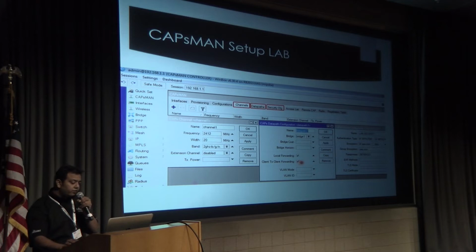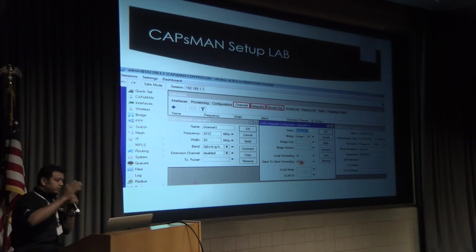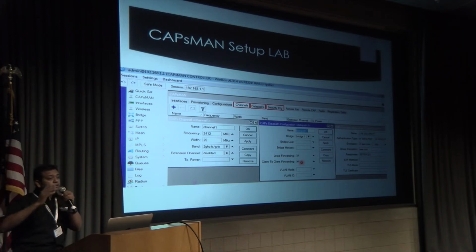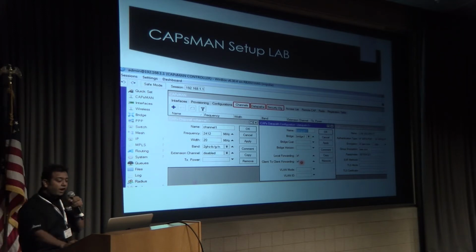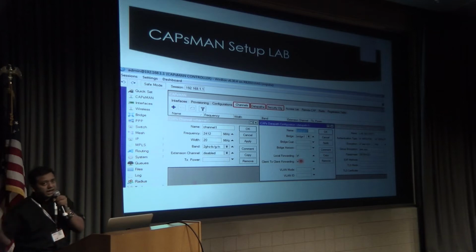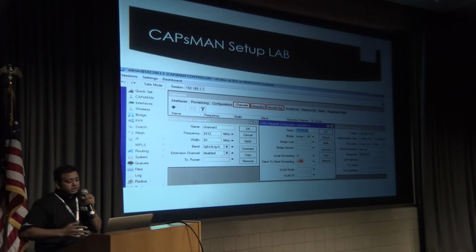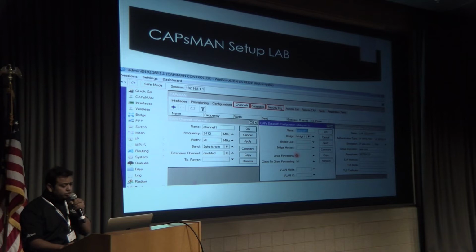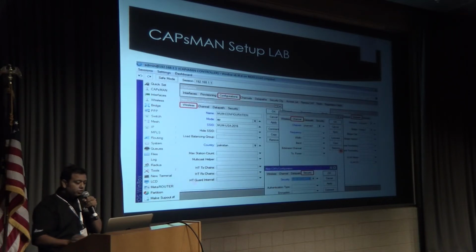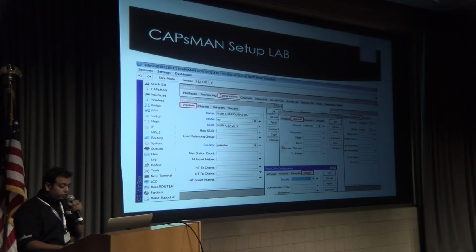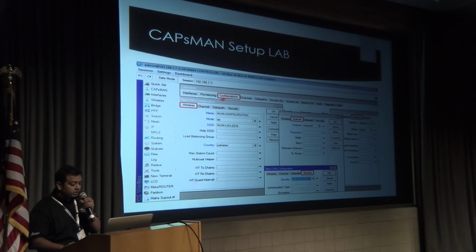Client to client forwarding is actually, if you don't want one customer to talk to another customer, you have to disable it. But if you want any customer to communicate over the LAN, you can enable client to client forwarding. So what we have to do first, as I told you, is make these components. After you have made them, you have to make the configuration rule, and from configuration you will add it.